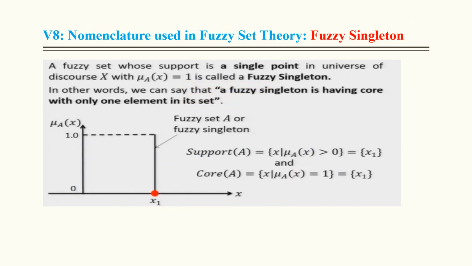Fuzzy singleton. If there is a single element available in that fuzzy set whose membership value is equal to 1, it is called a fuzzy singleton. So a fuzzy set whose support is a single point, and for that particular point the membership value is equal to 1.